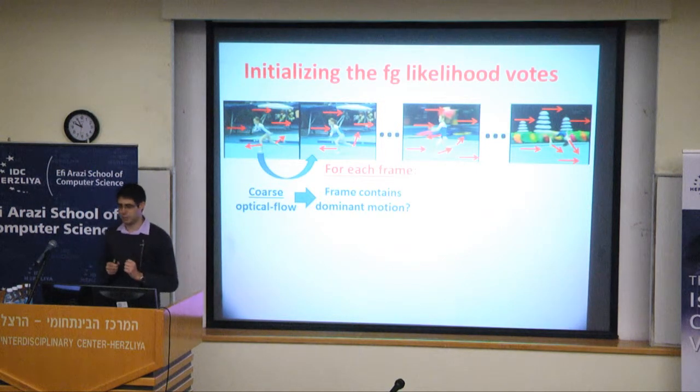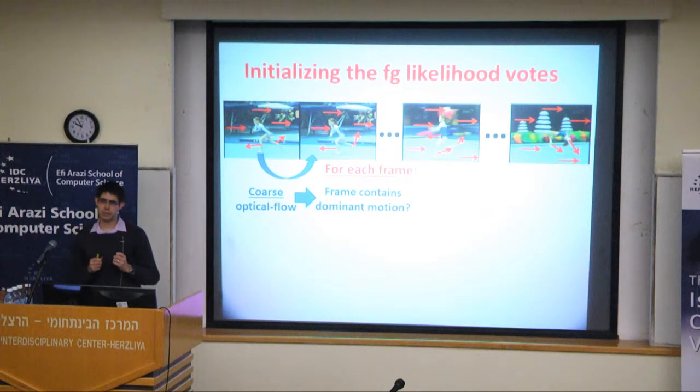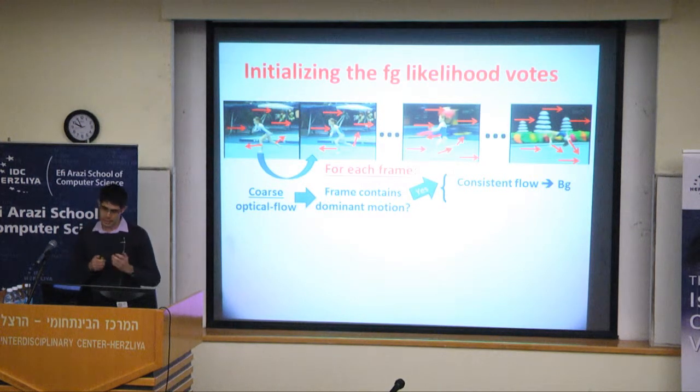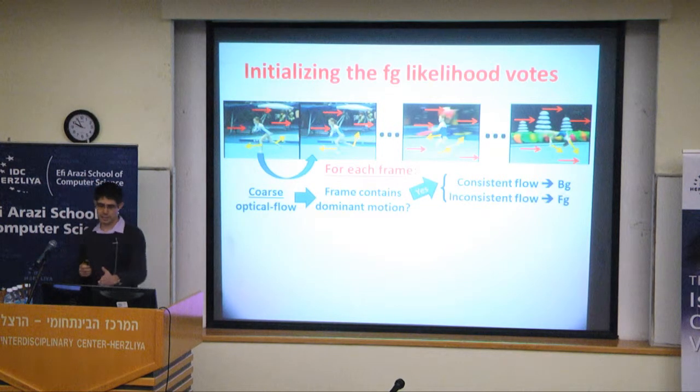If it does contain a dominant motion, then we'll assume that this motion is due to background camera-induced motion. And therefore, we'll assign all the flow vectors which are consistent with this dominant motion to be background pixels. And all the flow vectors which are inconsistent with this dominant motion, like the yellow ones, we'll give them a high value and assign them to be foreground.